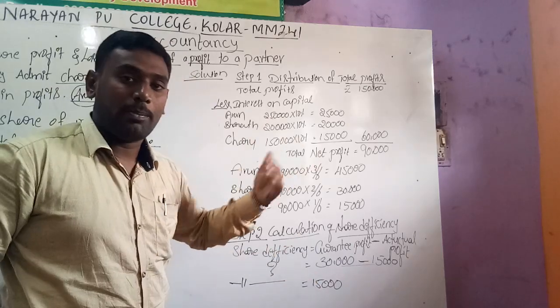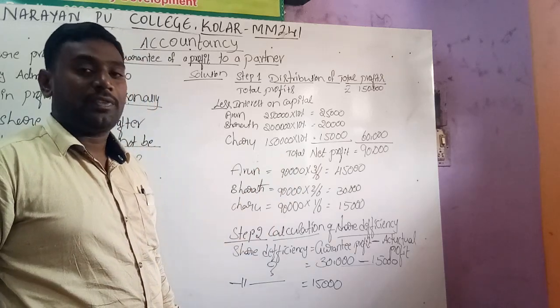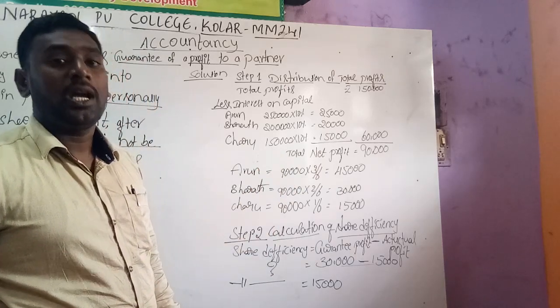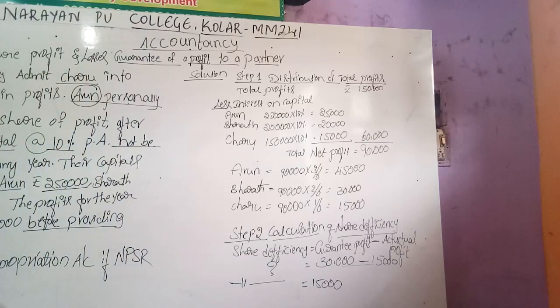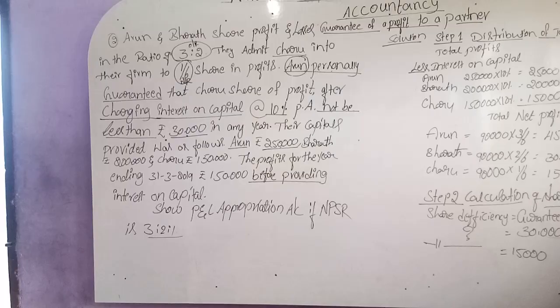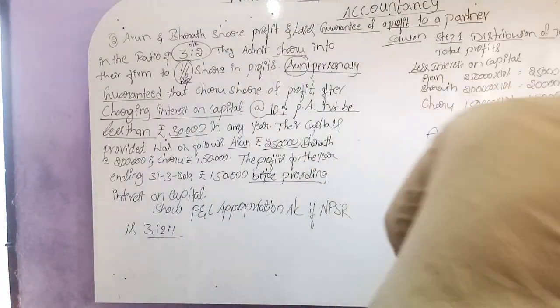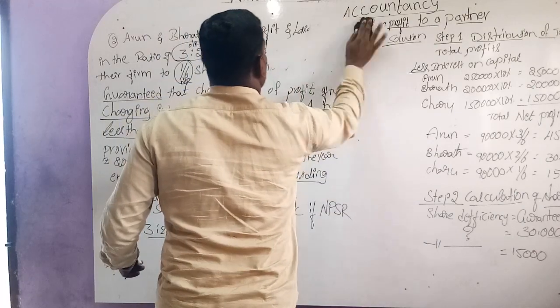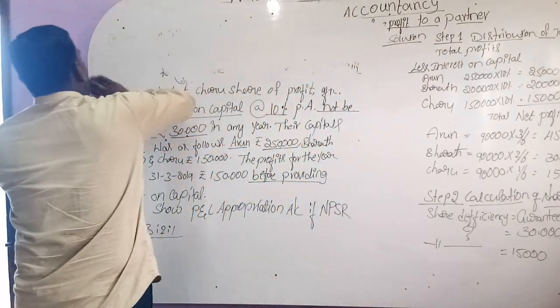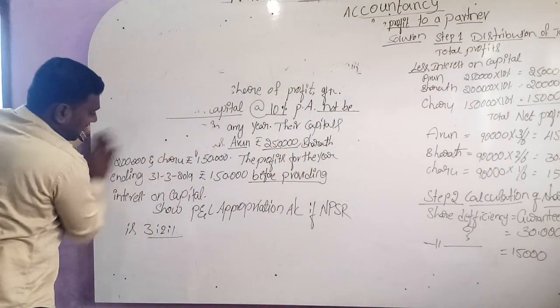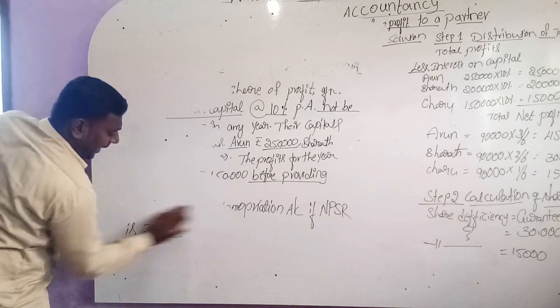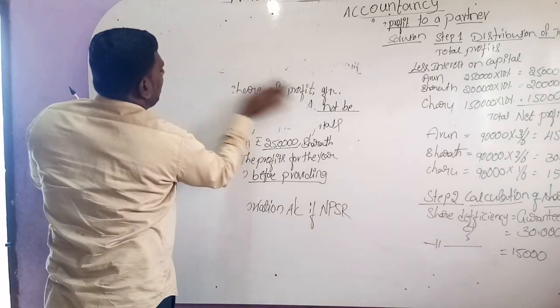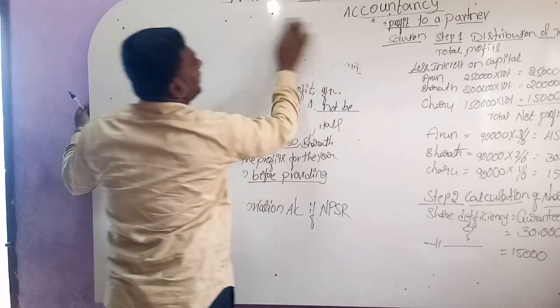Let's come to step number 3, preparation of profit and loss appropriation account. We should draw the columns as per the format itself. As usual, for the direct method and indirect method, we will have the same format.